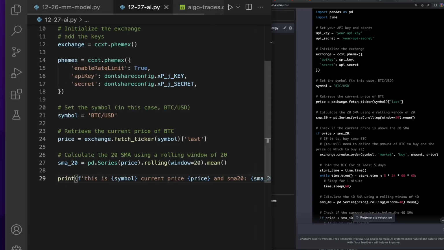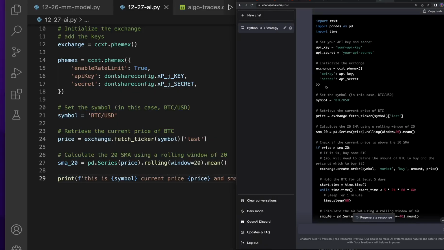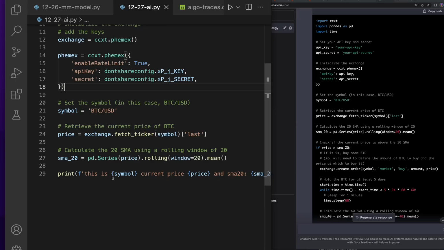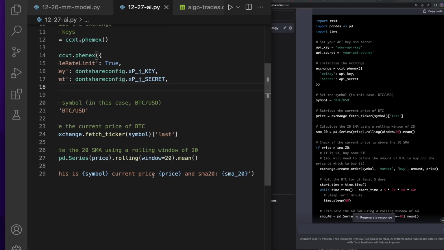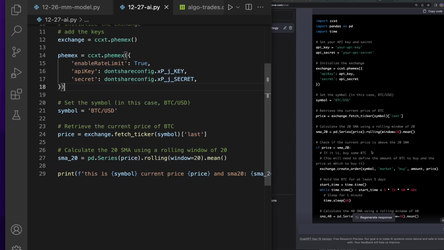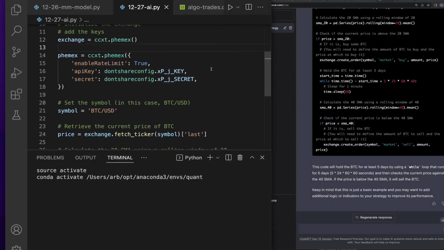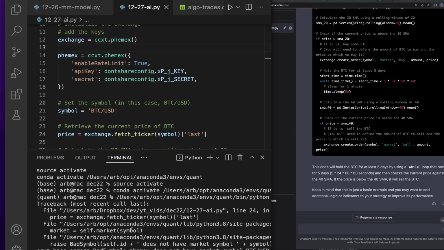So let's go ahead and see if this works. This is the first test we're giving it, using pretty much all the code, with a couple of tweaks, just bringing in my API keys and whatnot, using all the code that has been suggested by OpenAI. And the first test is, can it show us the symbol, can it show us the current price, and can it show us the SMA 20? You know what? Let's go ahead and run it. I could have even said, hey, show me that. Okay, so look at this.